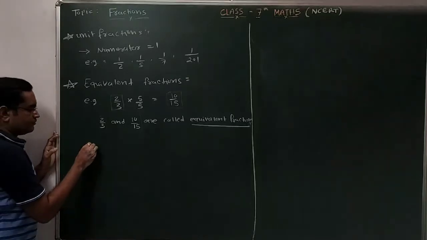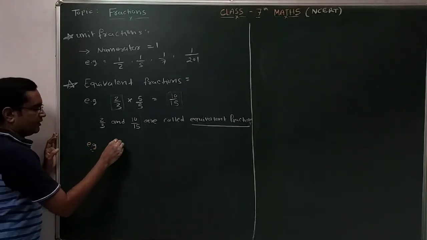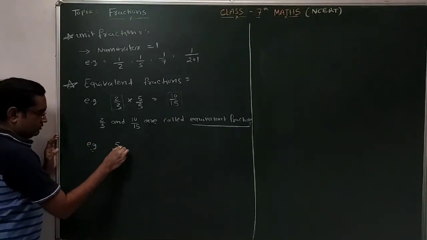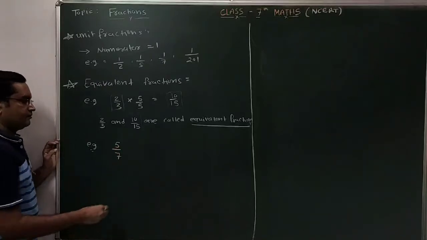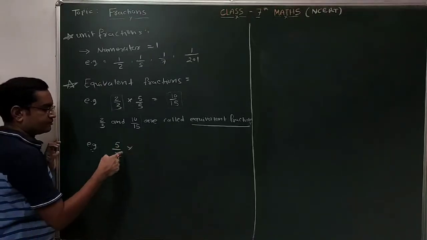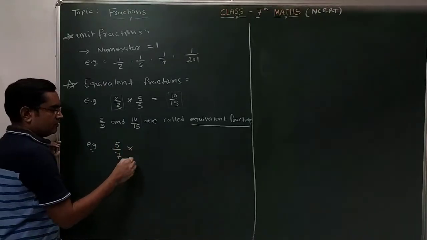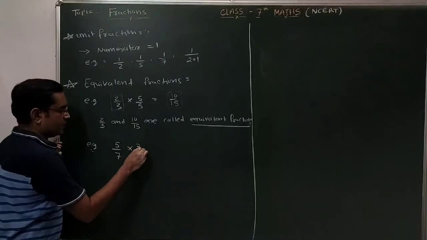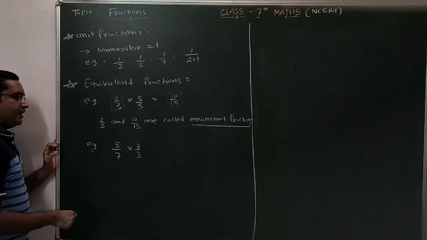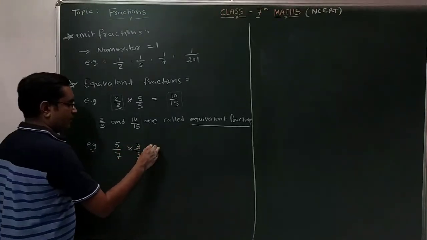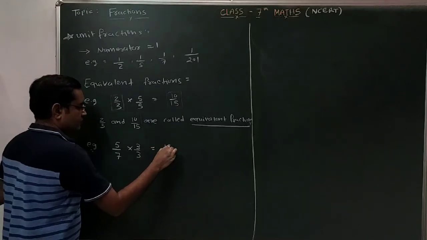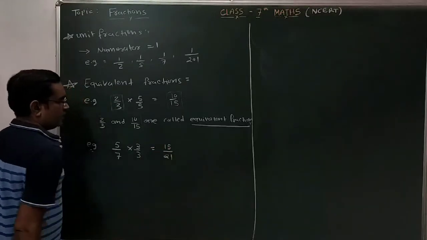Here is one more example. Suppose we have 5 by 7. If you multiply the given fraction by, suppose, 3 by 3, you have to multiply and divide the given fraction by the same number. So we obtain 15 by 21.